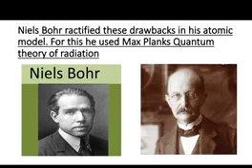Niels Bohr used this theory to rectify all the drawbacks of Rutherford's model. So in the next class, we are going to learn two things. First, Max Planck's quantum theory of radiation. After that, we are going to learn how Bohr rectified these drawbacks by using Planck's quantum theory.